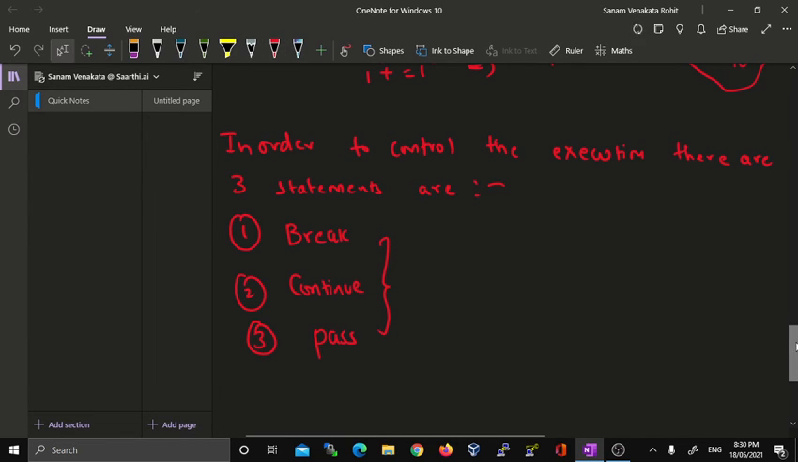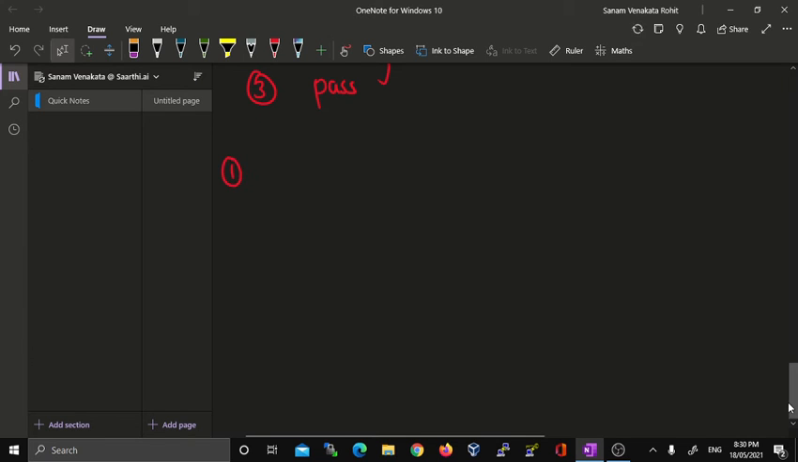So what does each statement do? First one, break. For example, for i in range(11), if I do a print of i, it is going to print all the numbers from 0 to 10. But if I want to break this loop before printing all the numbers, if I want to stop this loop, then I use the break statement.